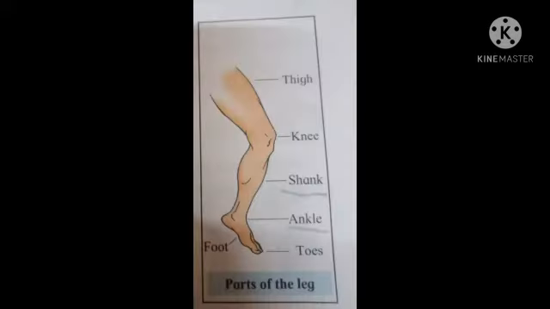The next we will see is leg. The leg too has three parts: thigh, shank, and foot. Toes are part of the foot. The thigh and shank are joined at the knee. The shank and foot are joined at the ankle.